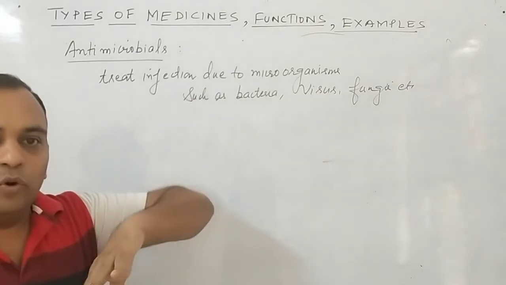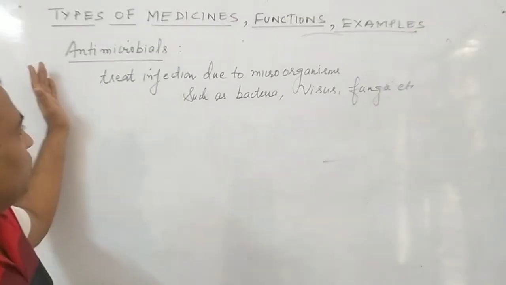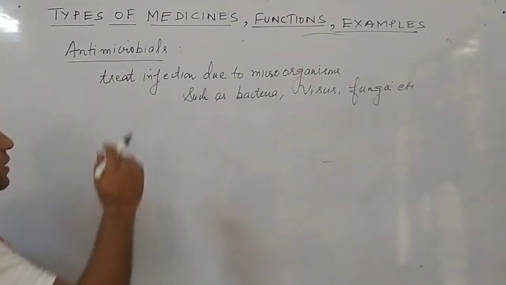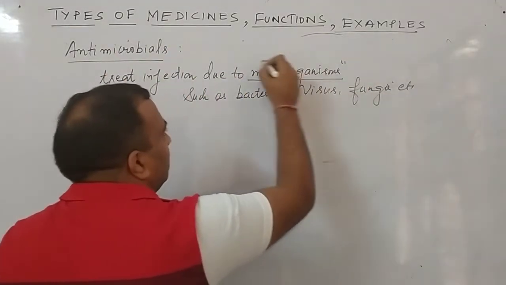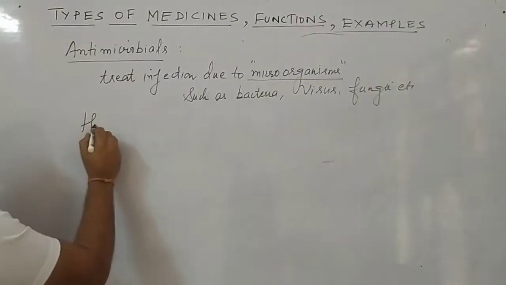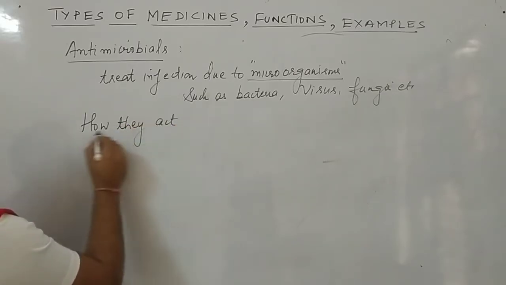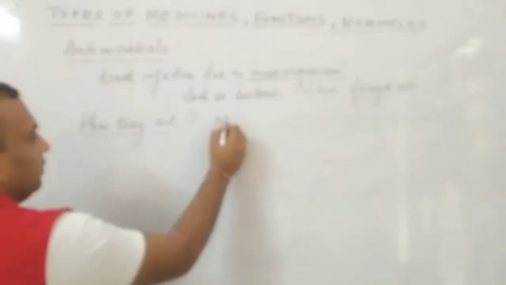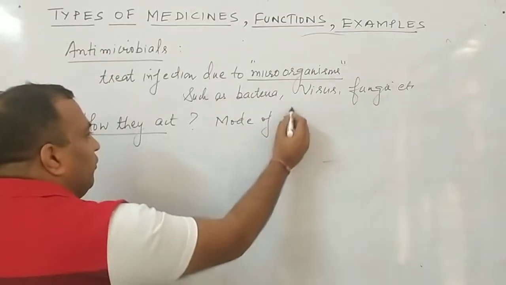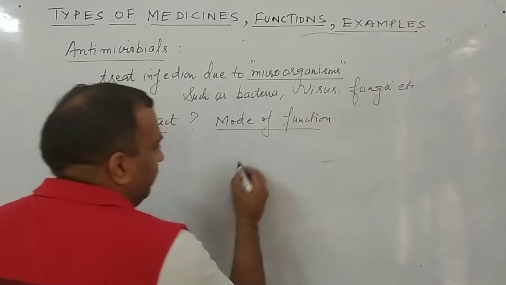Before we study the examples, you know that whenever these substances enter inside the body, we need some type of medicines, which are called antimicrobials. They will act against the microorganisms. Now how will they act? What is their mode of function? They will function in three ways.